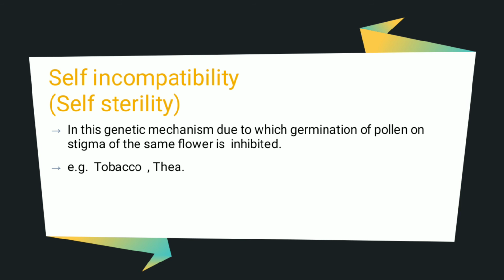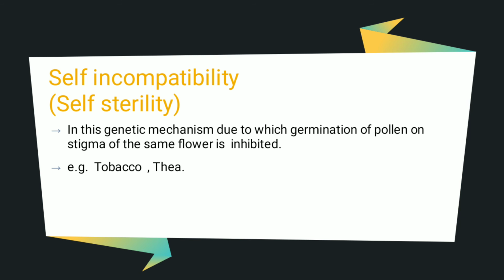That is because there is genetic mechanism in this, means in self sterility, genetic mechanism due to which germination of pollen on stigma of the same flower is inhibited. For example, tobacco, tea.